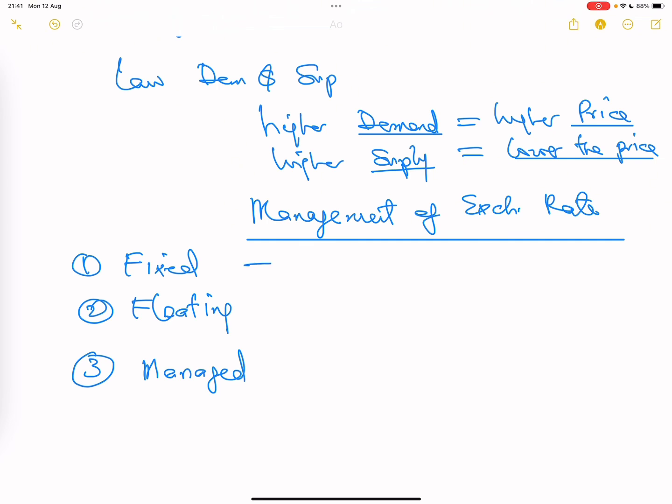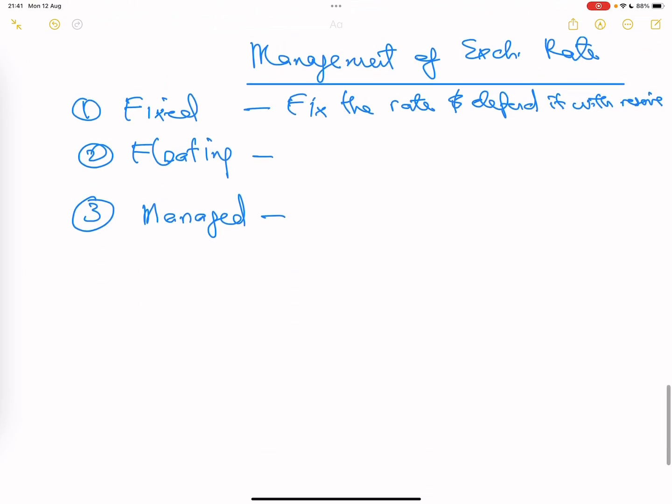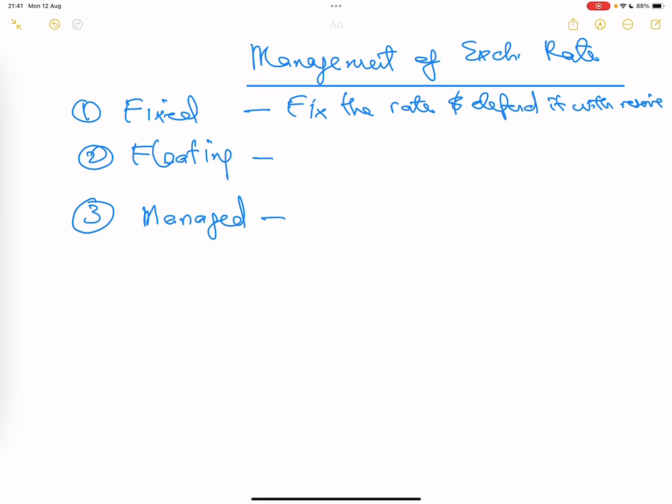And just as the name implies, it's not difficult. Fixed method is just that the government tries to fix the rate. They fix the rate by themselves, and they defend it with FX reserve. I'll tell you what that means. Remember I said that whether you like it or not, forces of demand and supply will control price, right? So some government will do this if they are doing fixed. Usually no government does this because it's extremely difficult.